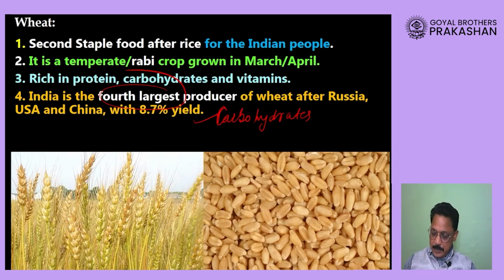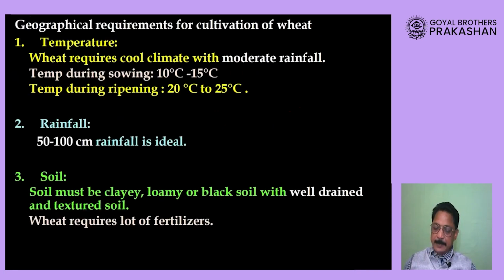Now, the geographical requirements we have already studied, that means the rainfall, temperature and soil required for this crop. Dear students, wheat is a Rabi crop. That means it requires cool climatic conditions, and that's why the temperature at the time of sowing the seed should be 10 to 15 degrees Celsius.